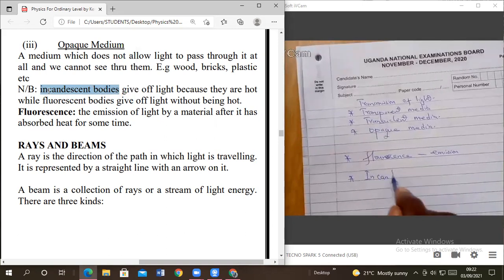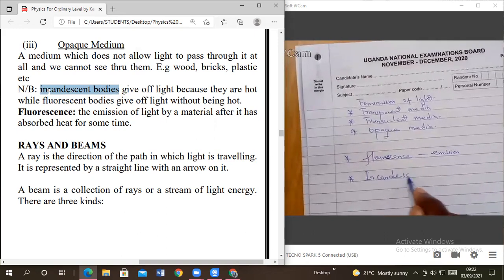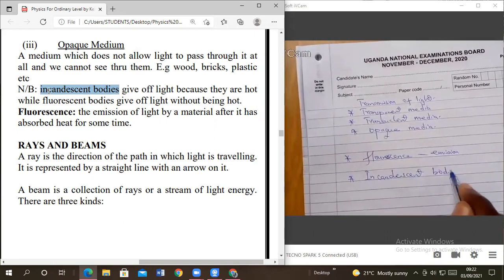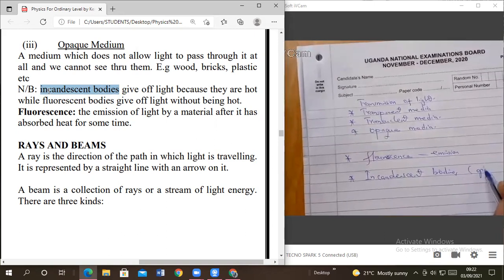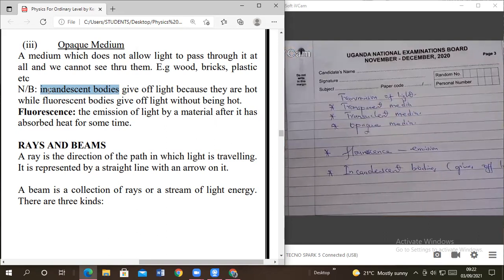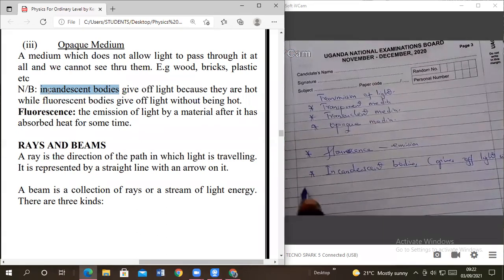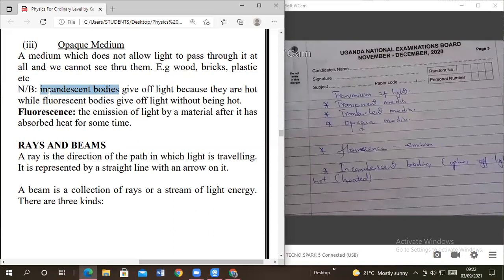So we have the incandescent bodies. This one gives off what? Light. When what? When hot, or when heated.